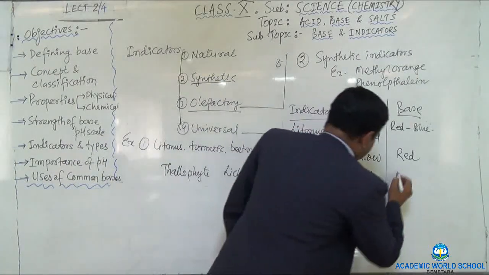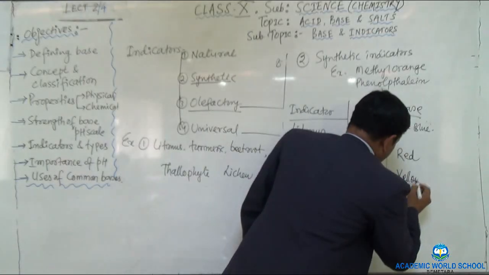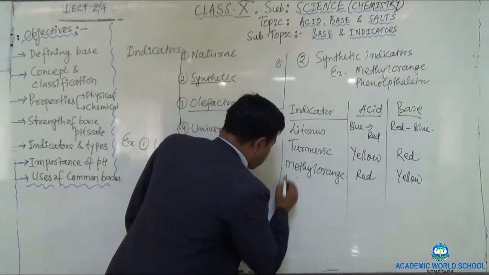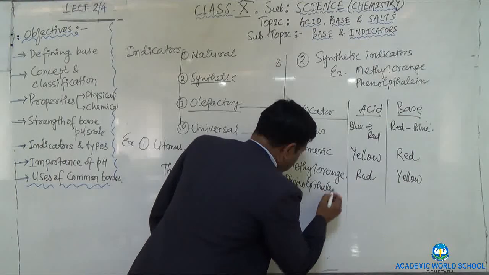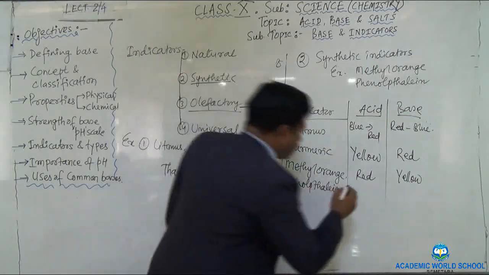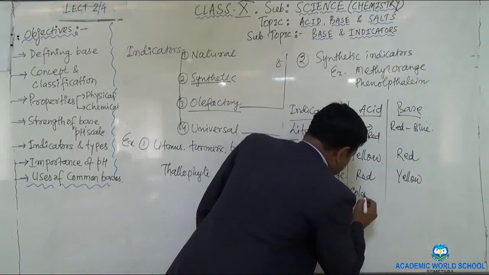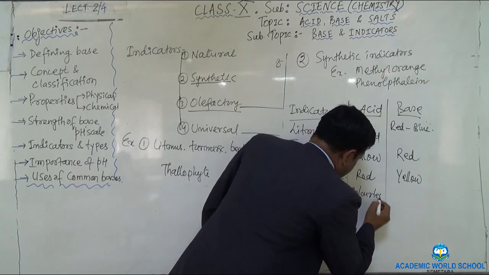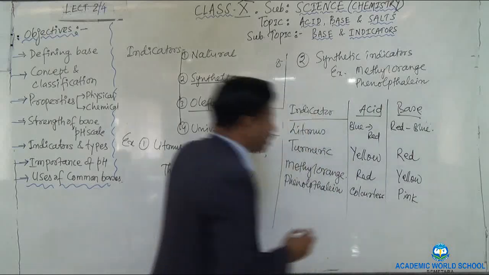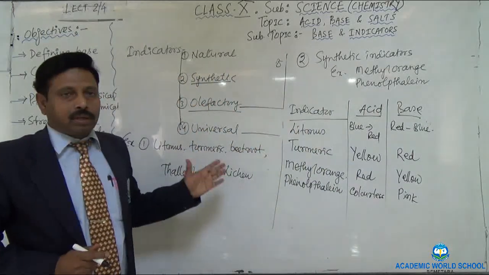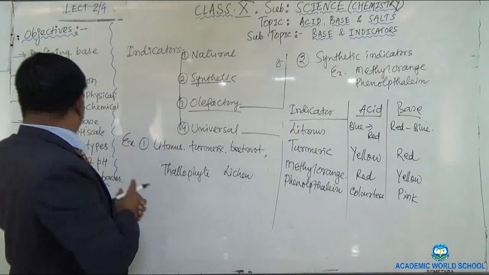At last come to the phenolphthalein. This indicator is colorless in acidic medium and pink in basic medium. Okay, do remember that.